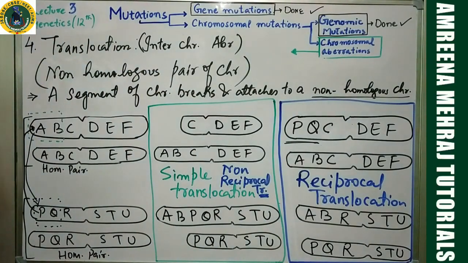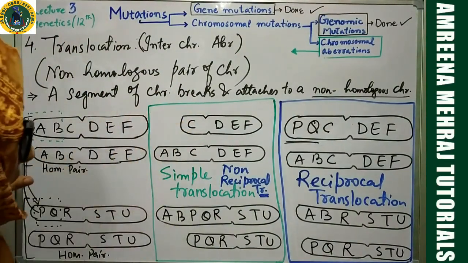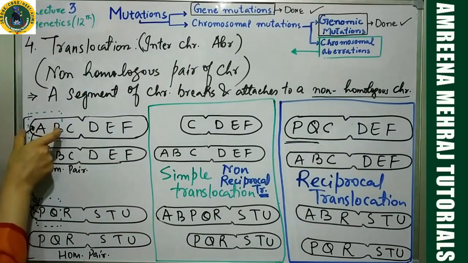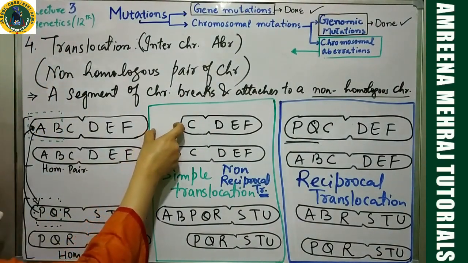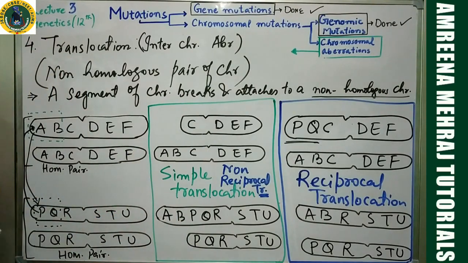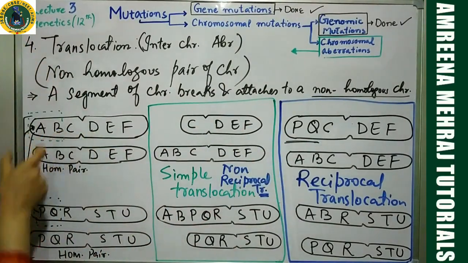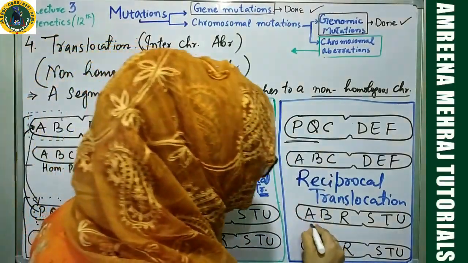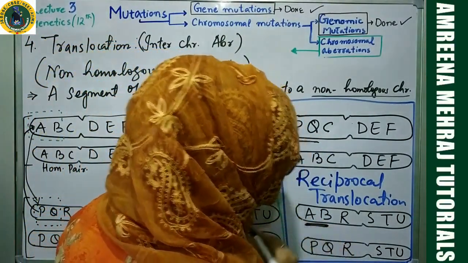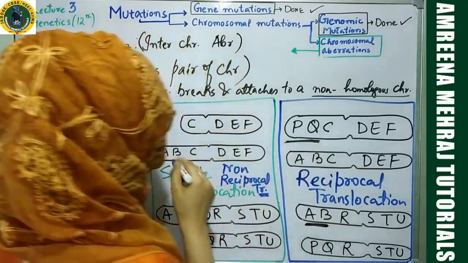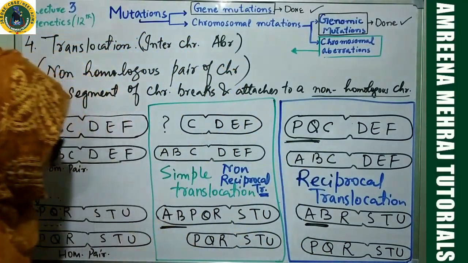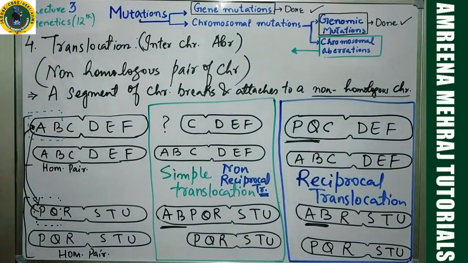Everything is evident once you observe the sequence. See, what do you have to put into consideration? AB. In this case, AB is missing, it has gone over here. And in the other case, AB is replaced by PQ. So you'll see PQ over here and AB over here. The places which you have to notice, I will underline those places. This portion is missing and it has gone over here. This is the case of translocation.